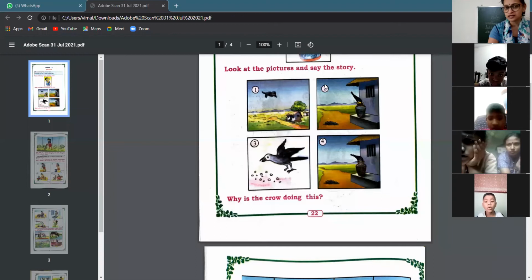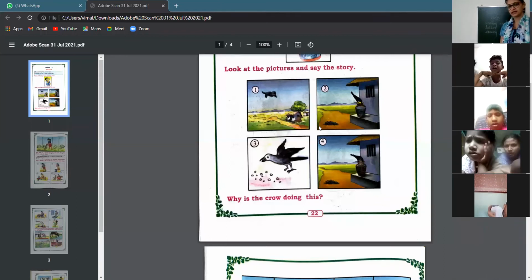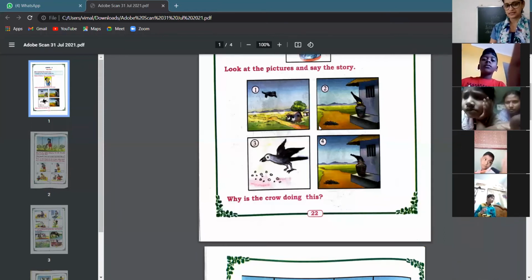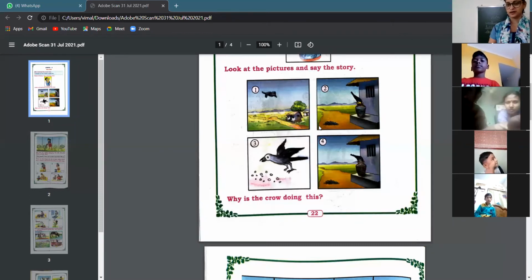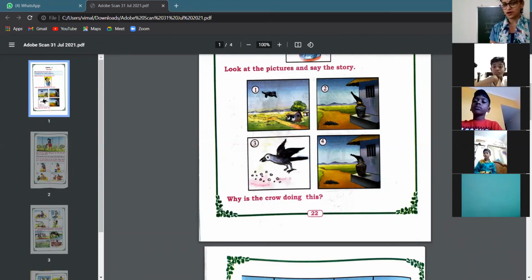You all remember the story, the thirsty crow? You have learned it in your lower classes, right? So what does this picture tell us? This picture tells us that not only human beings, but even animals also need water to drink.